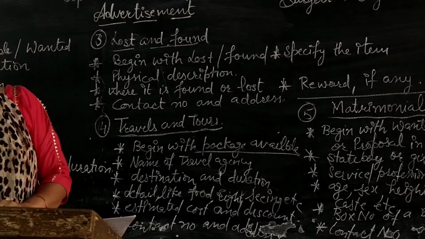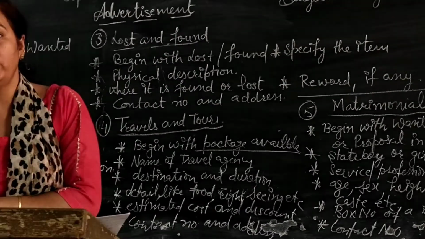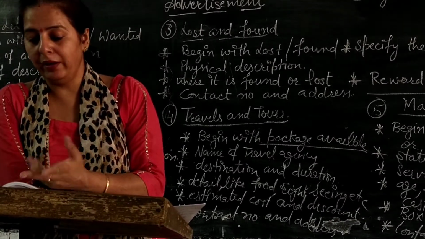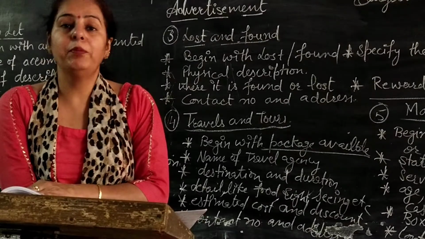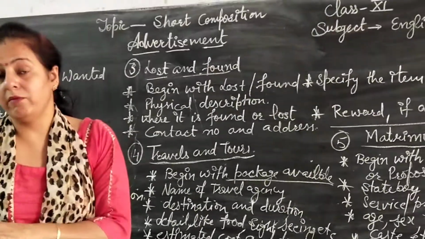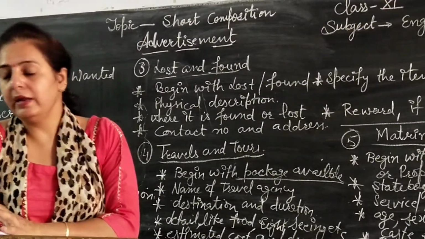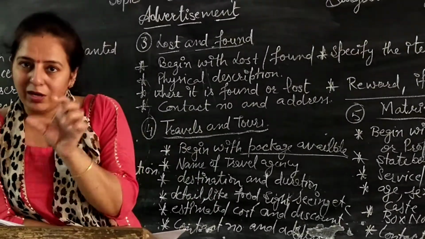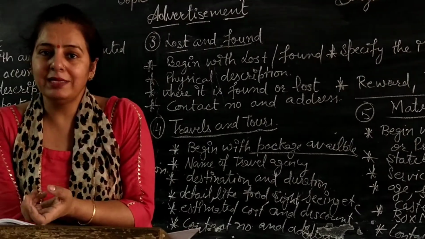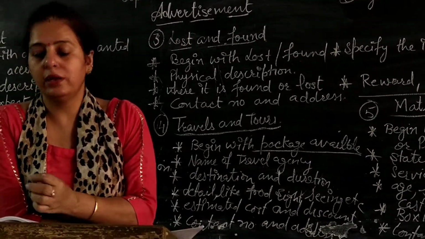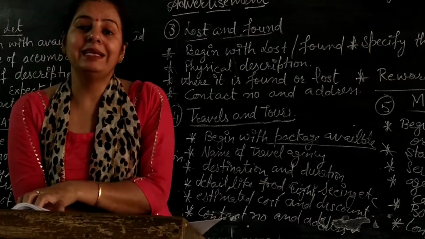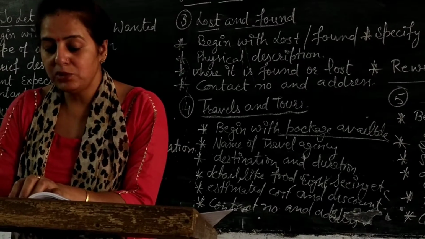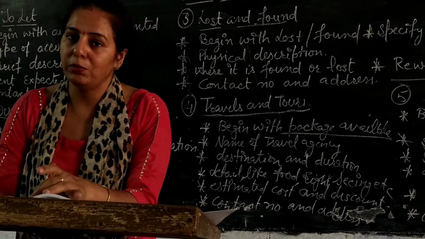Here, as I already told you, there are 2 parts. One is bride wanted and the other one is bridegroom wanted. In the bride wanted, I am giving you one example. For example, a highly placed IT professional settled in London seeks an alliance with an exceptionally beautiful, educated, cultured, tall girl of a status Punjabi family. It means he demands a girl from a Punjabi family. That is a suitable advertisement for the matrimonial column of a national daily.